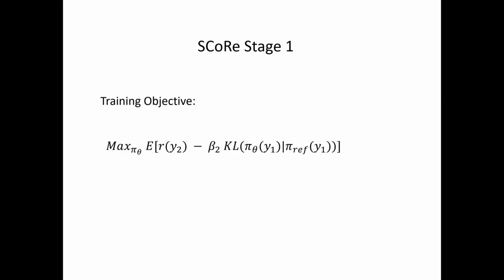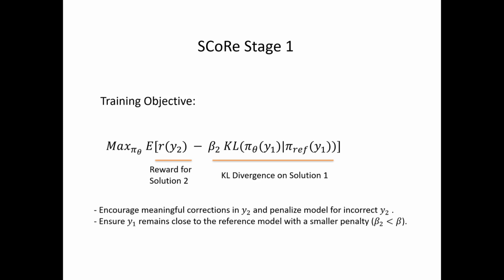And here comes the proposed method called SCoRe. It is a two-stage training regime. So here is the training objective of the first stage. We remove the reward for solution 1 and only have the reward for solution 2. And the second term, the KL divergence, is only applied to solution 1. So this means we want the model to generate a similar solution 1 as the reference model, and we also reward the model for generating a correct solution 2 and penalize the model for generating a wrong solution 2.